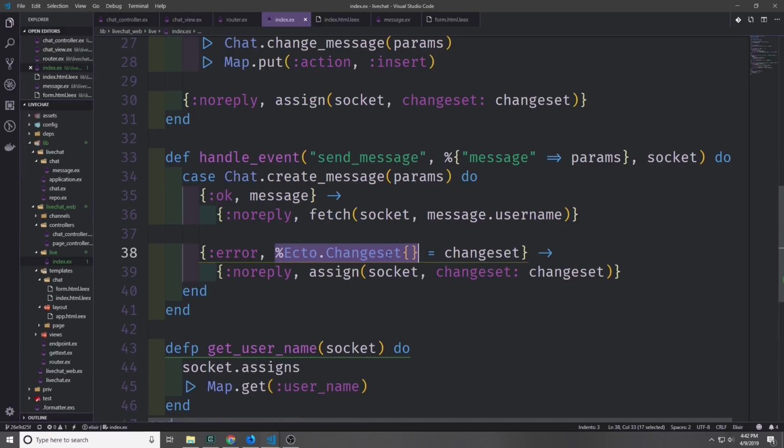If we get back an error and an empty Ecto change set, then we'll just pass back no reply, and then we'll call assign on socket, and we'll set the change set equal to our empty change set.